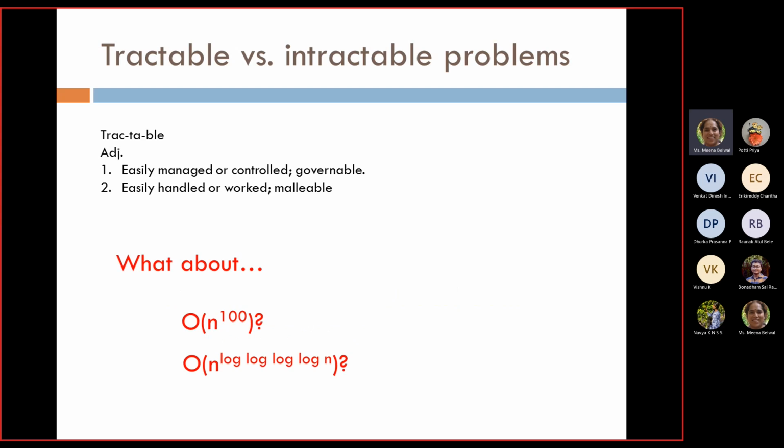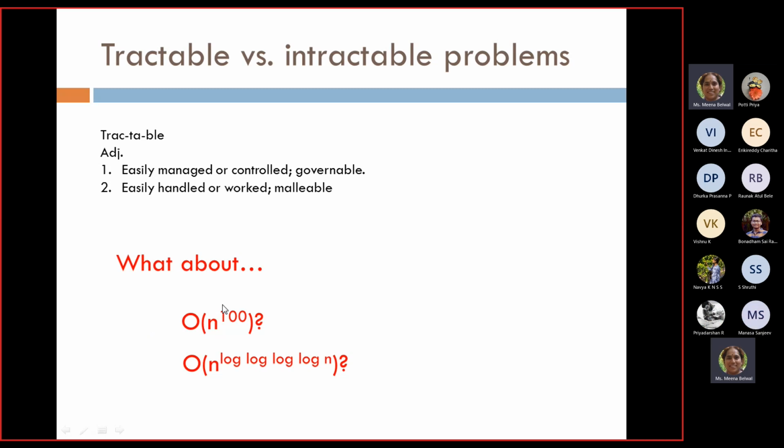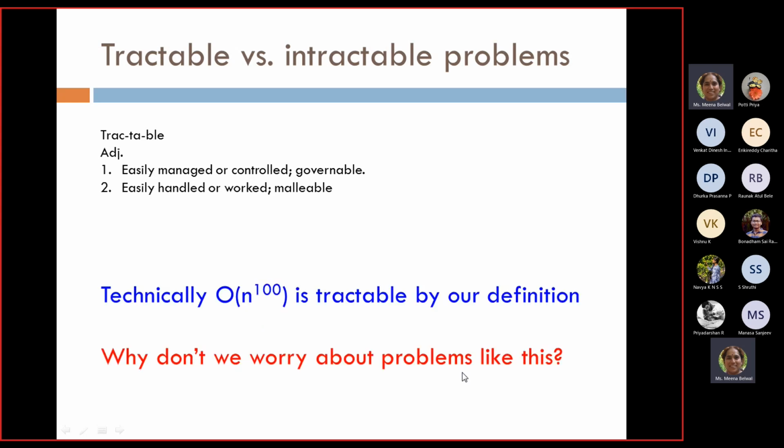So if I have something like n to the power 100, or n to the power of log n, this is a polynomial time solution only, though it is very, very big, and when n becomes very large this will be more, right? But still we keep them in the class of tractable problems. We really don't care about that. We don't worry about whether it is n to the power 100 or something, though we know it is going to be very, very big.